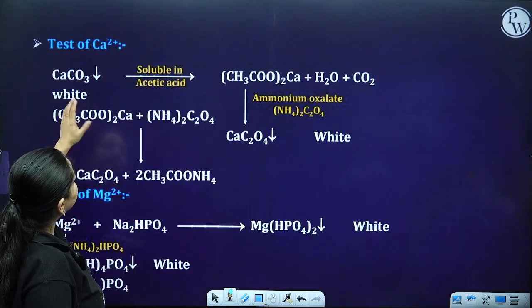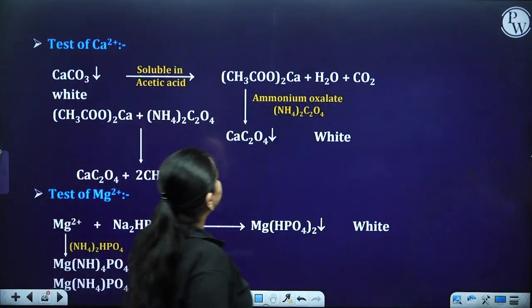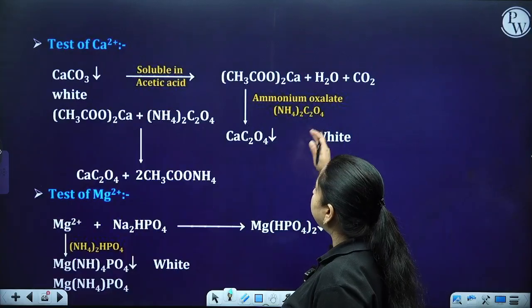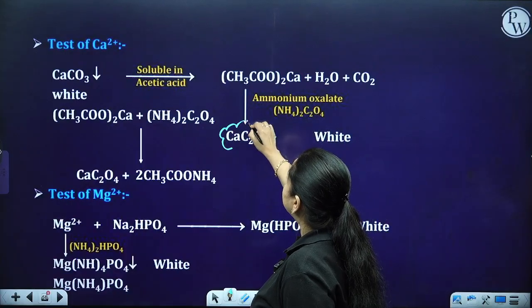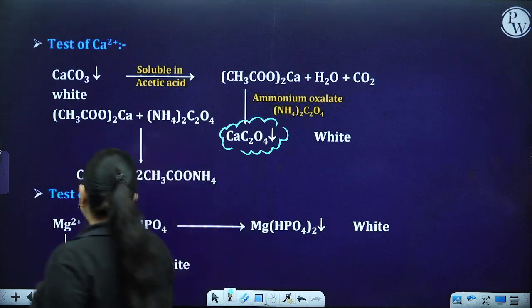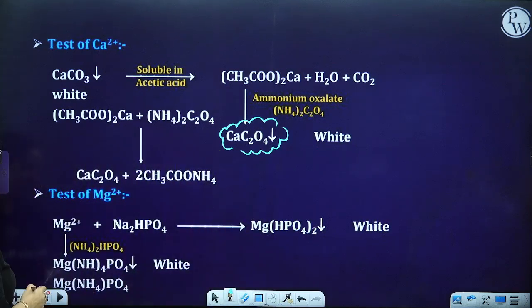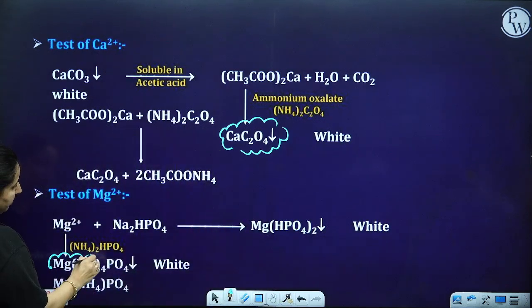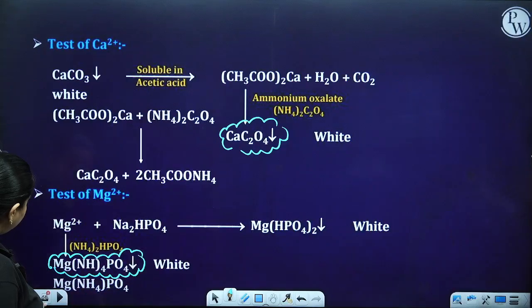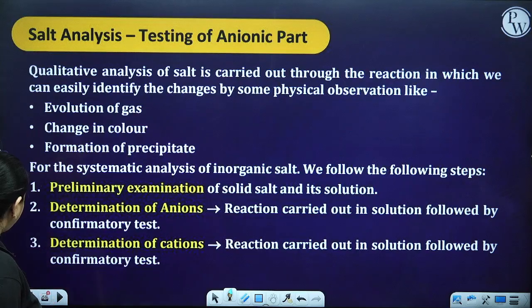Next, test of calcium. So white precipitate only, soluble in acetic acid; ammonium oxalate I am going to add, and I am going to get calcium oxalate, which is white in color. For the magnesium, I am going to get the white precipitate on adding ammonium hydrogen phosphate. So this is how we do the anions and cations.